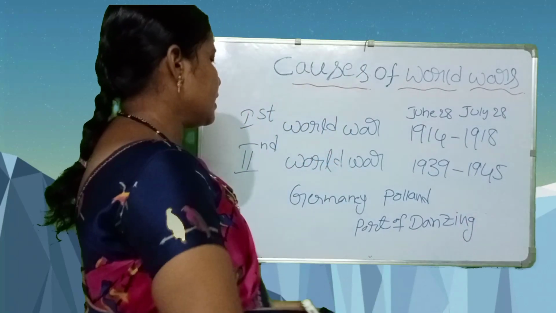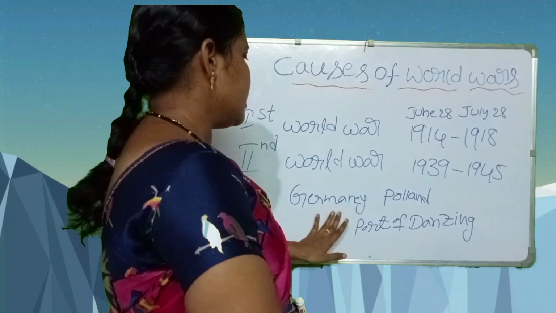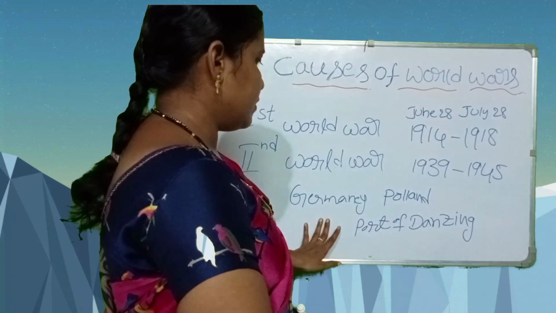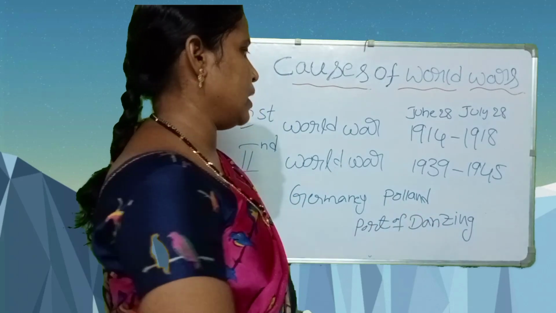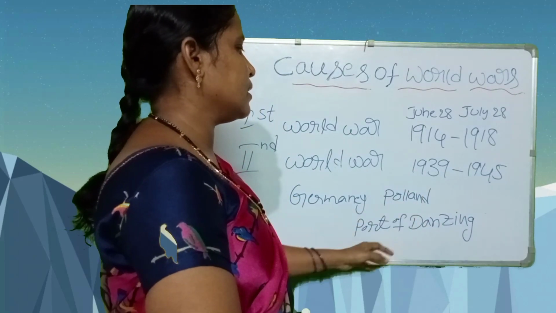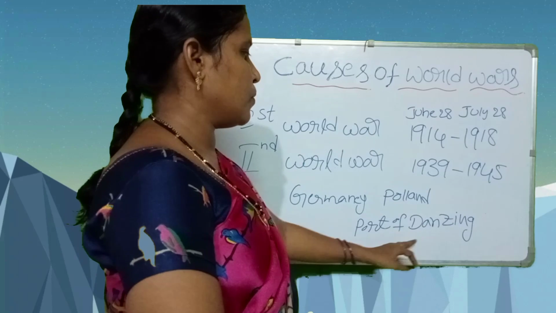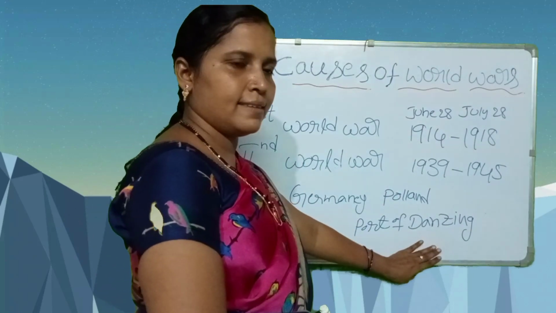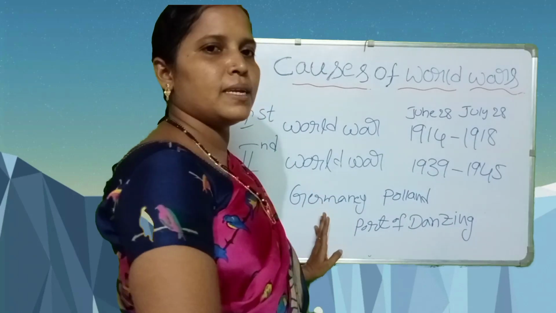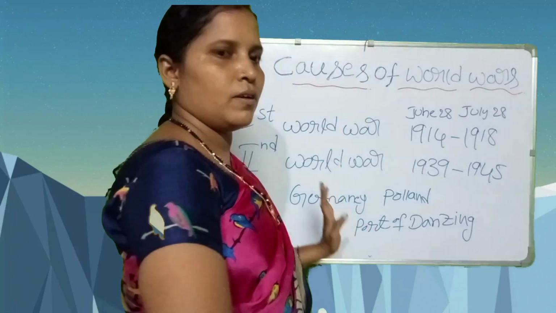Germany asked Poland for the port of Danzig, but Poland did not agree to give up their port of Danzig. Actually, this port of Danzig belonged to Germany before the First World War.